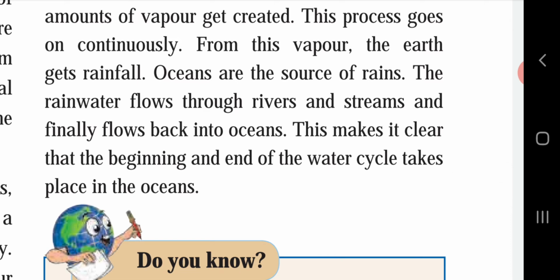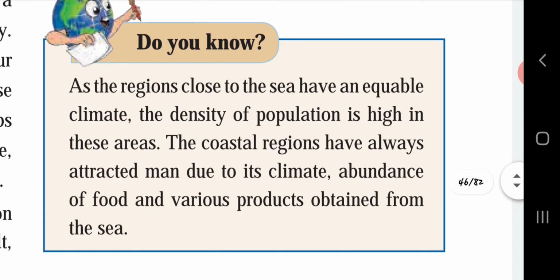Do you know, the coastal regions have always attracted man due to their climate, abundance of food and various products obtained from the sea.